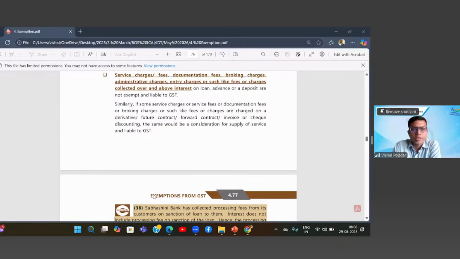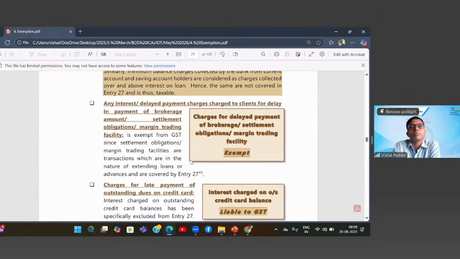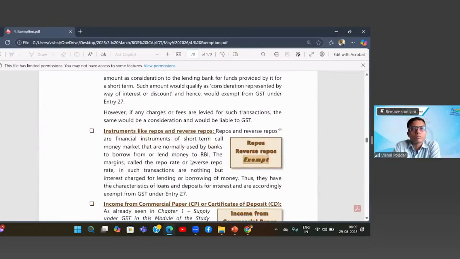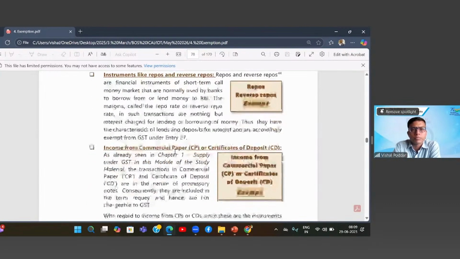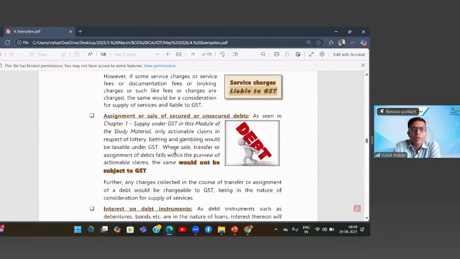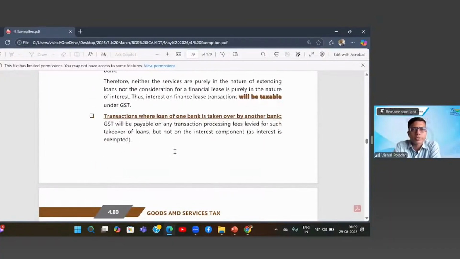So now Geet is saying, but page 483 is excluding. So let us read page 483. Let's read. Firstly, all these clarifications are given for all these different charges on all different instruments.